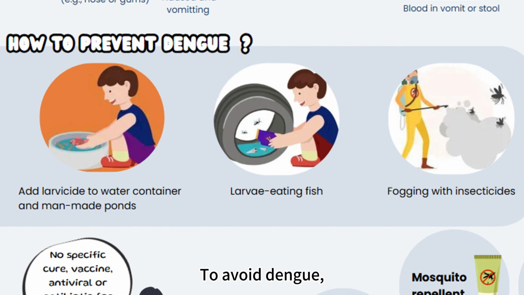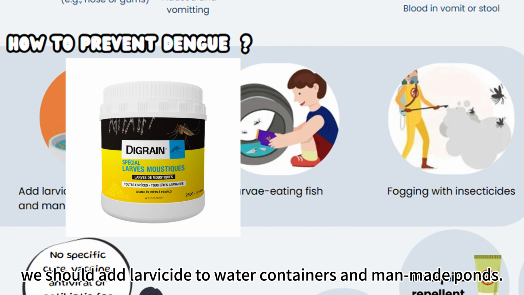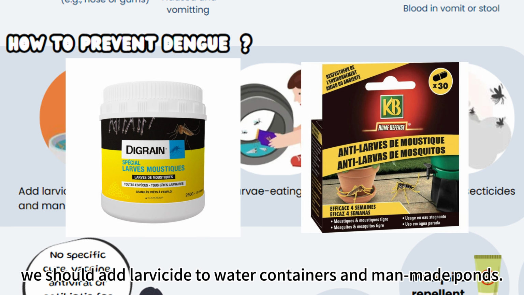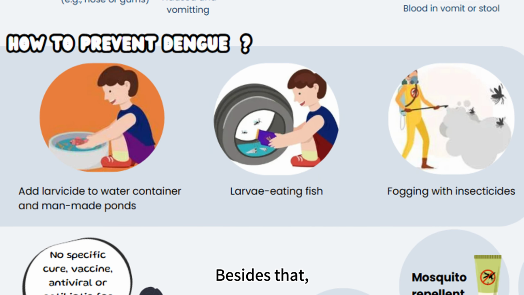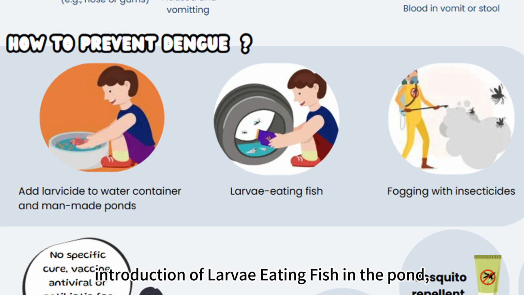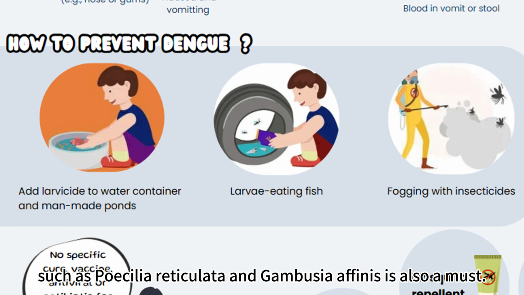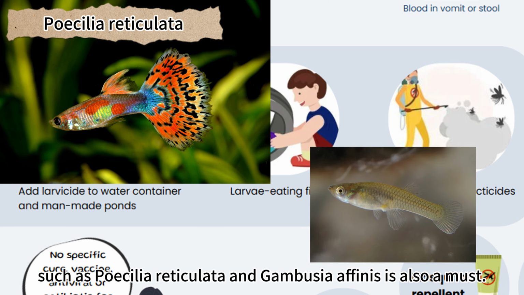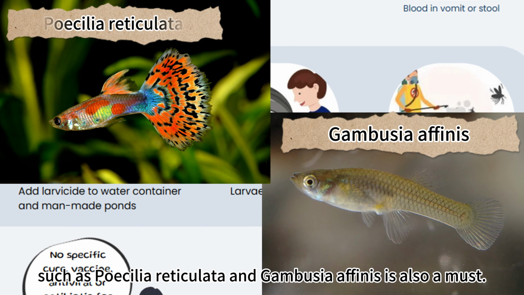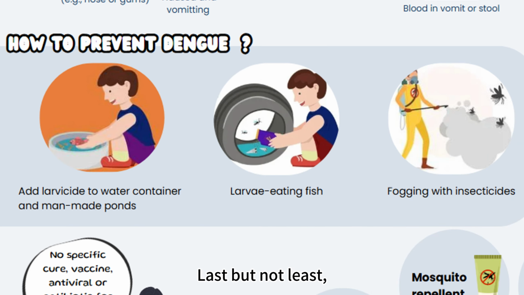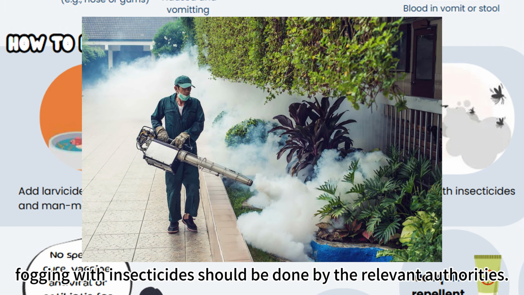To avoid dengue, we should add larvicide to water containers and man-made ponds. Besides that, introduction of larvae-eating fish in the pond, such as Poecilia reticulata and Gambusia affinis, is also a must. Last but not least, fogging with insecticides should be done by the relevant authorities.